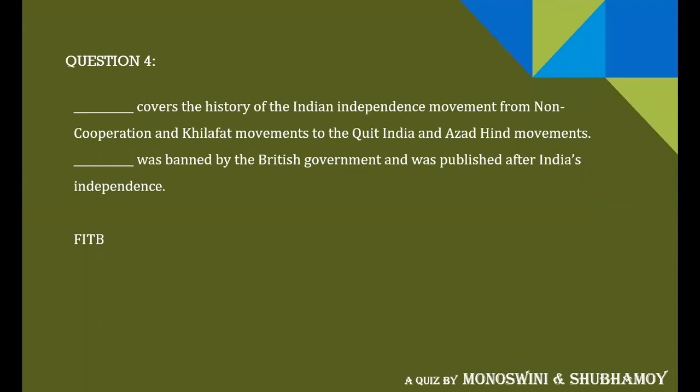So it covers around 30 years of the Indian independence movement, and it was banned by the British government and was published when India got independence, that is, after 1947. In the year or two after India's independence, the book was published. So you just have to name the book, that is, fill in the blanks. So that will give you 10 points in this question. So we move to question number 5 now.